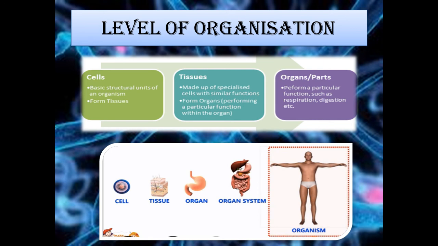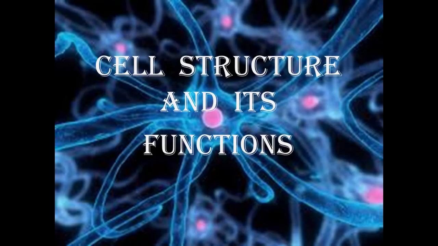So here you can see in the slide, cells, the basic structural unit of an organism, lead to the formation of tissue, which is made up of a number of cells. And the tissue leads to the formation of an organ. And a number of organs together lead to the formation of an organ system, and organ systems lead to the formation of an organism. Hope it is clear to you, students.